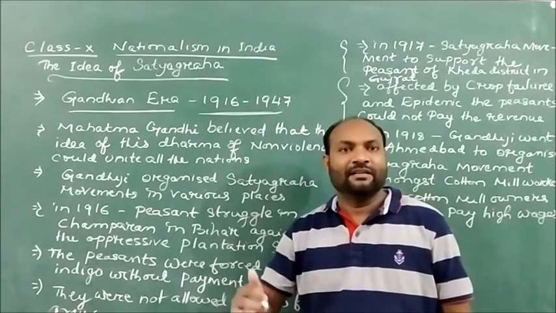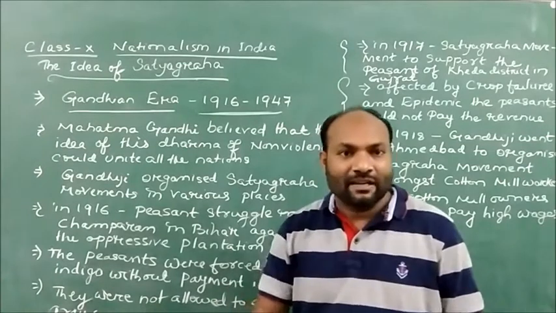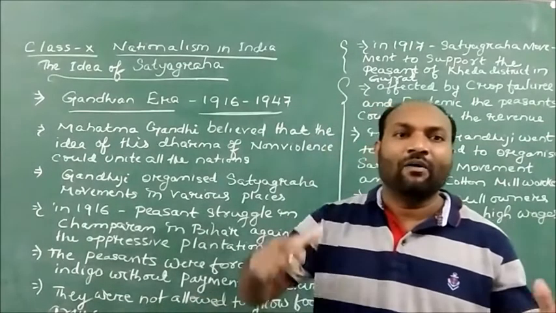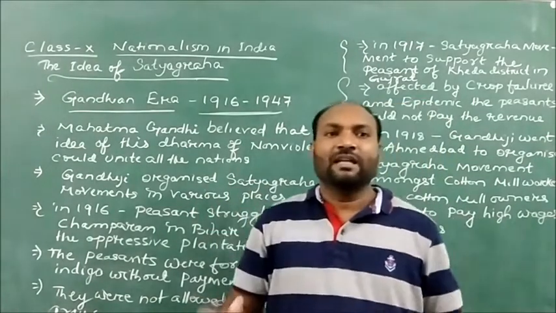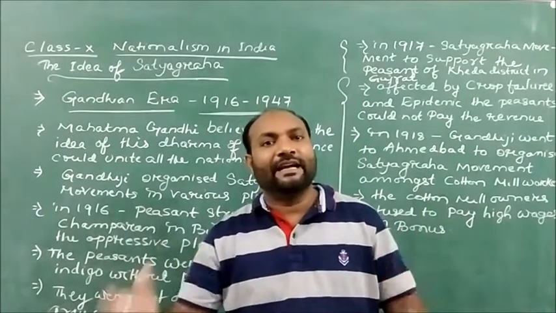It is the peasants who are facing great difficulties. So dear children, without payment, how will a farmer work, and they are not allowed to grow any food grains.